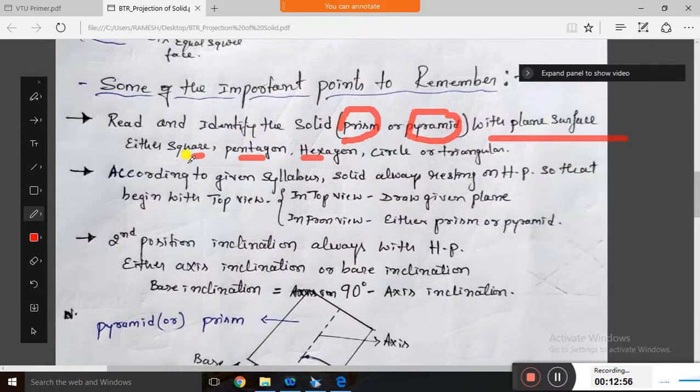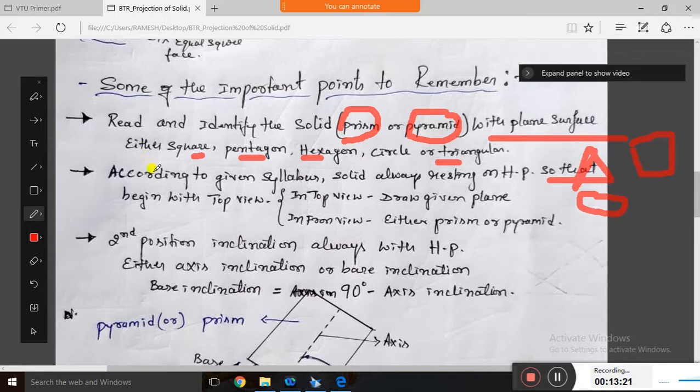Similarly, the pyramid is given with a circle or pentagon or hexagon or triangle. So like this you have to identify: either pyramid or prism, and with their base. That is the first point: identify the prism or pyramid with the plane surface, whether it is square or pentagon or hexagon or circle. That is the first identification.